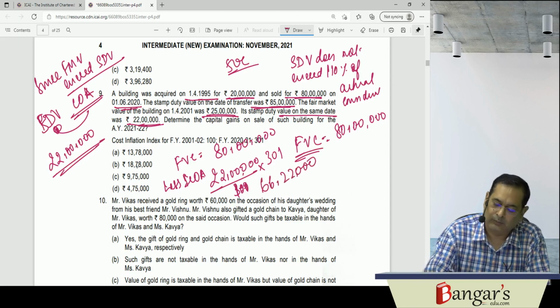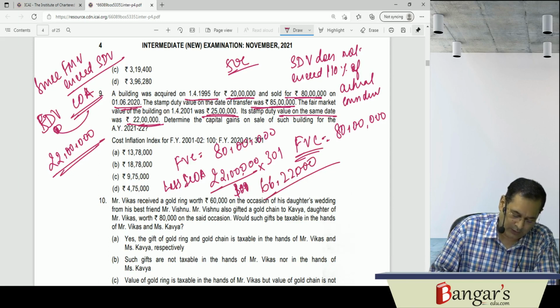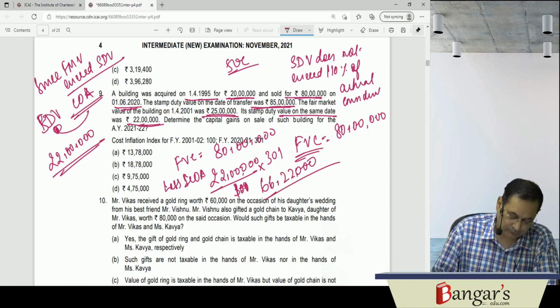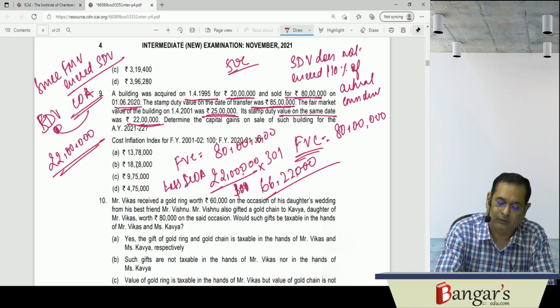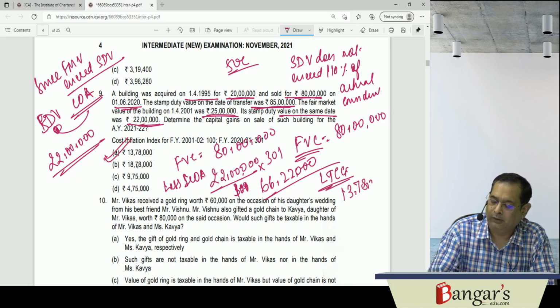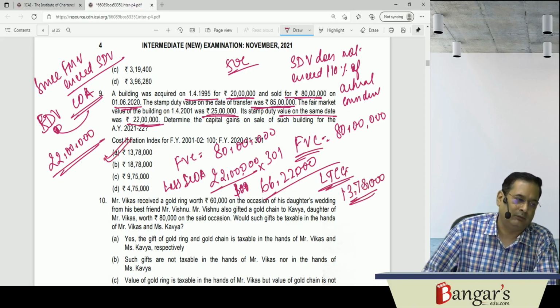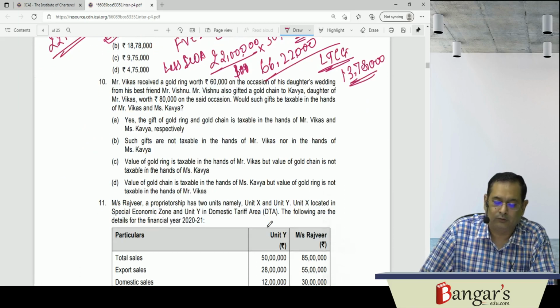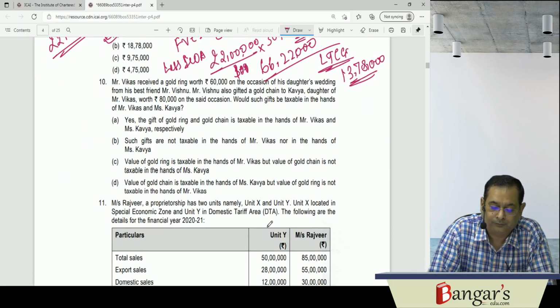It's a long-term capital asset, so we'll be getting long-term capital gains. That is 13 lakhs 78,000. LTCG here will be what? LTCG will be 13 lakh and 78,000 rupees.